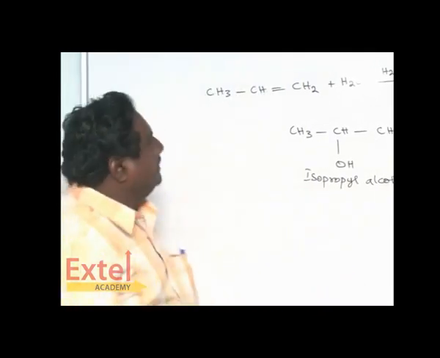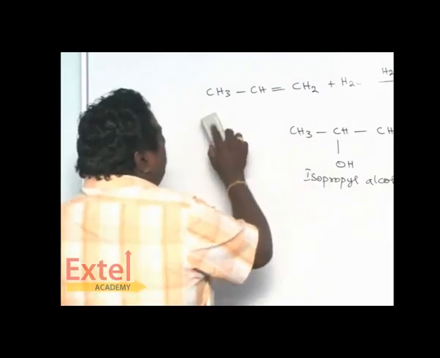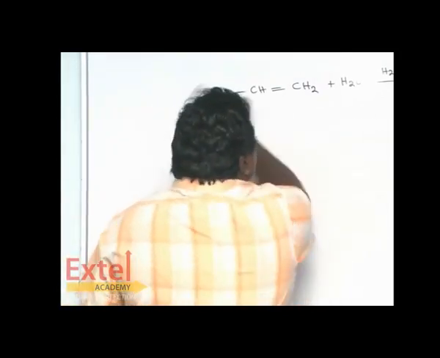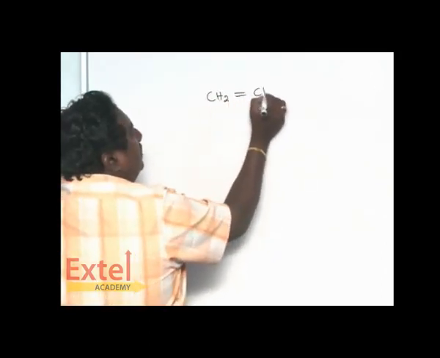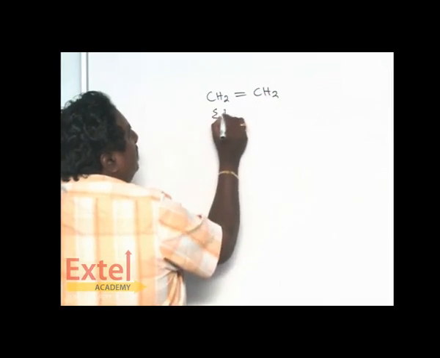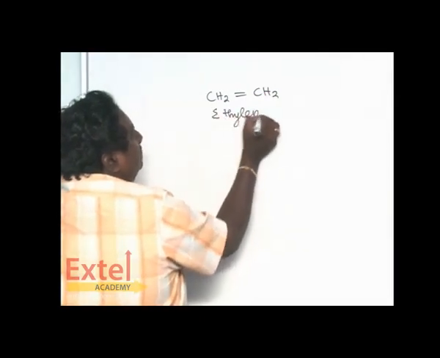It's an unsymmetrical alkene. Suppose you have a symmetrical alkene. This is a symmetrical alkene, CH2 double bond CH2, nothing but ethylene.